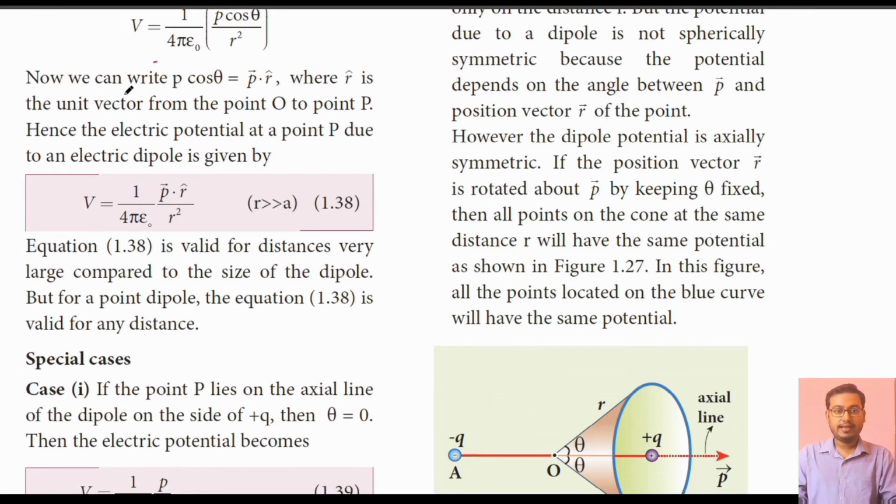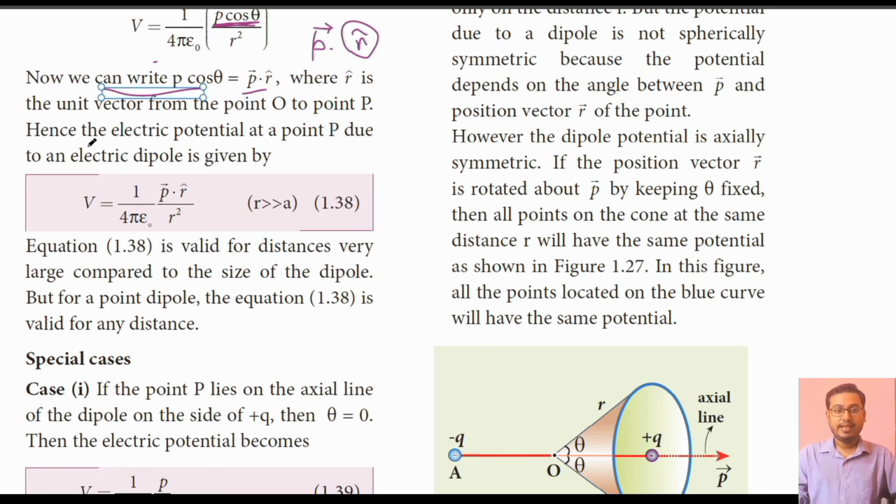Okay, now we can write that P cos theta is equal to vector P dot r cap. We know very well that cos theta means dot product, and in class 11th we have studied that A dot B is equal to AB cos theta. So if anywhere it is given AB cos theta, we can write at its place A dot B. So as given here P cos theta, we can write this as vector P dot r cap, where the value of r cap is 1.